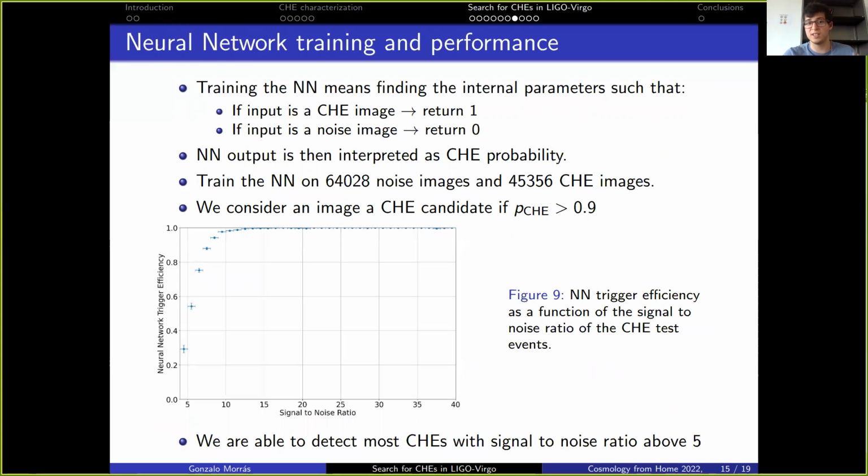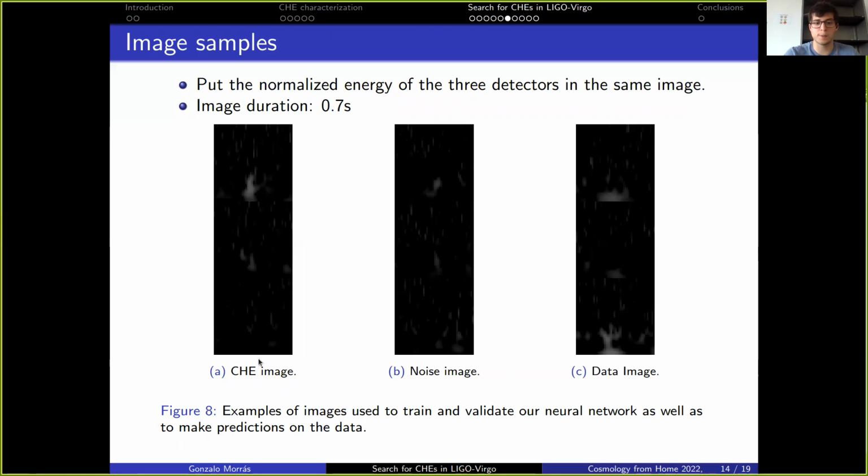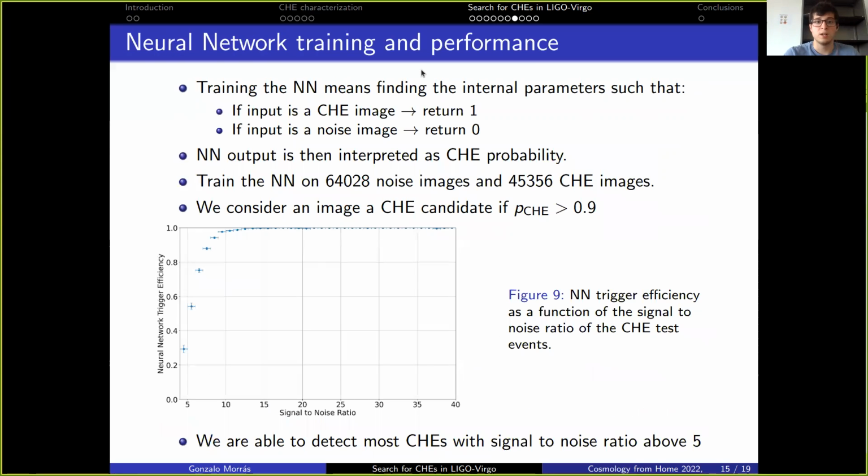Okay, so using these different sets of images, what we do is we train the neural network with the close hyperbolic encounter images and the noise images. Training the neural network means finding the internal parameters such that whenever we input a close hyperbolic encounter image, the network returns a 1, and whenever we input a noise image, it returns a 0. Because of this, we say that the neural network output can be interpreted as a close hyperbolic encounter probability.